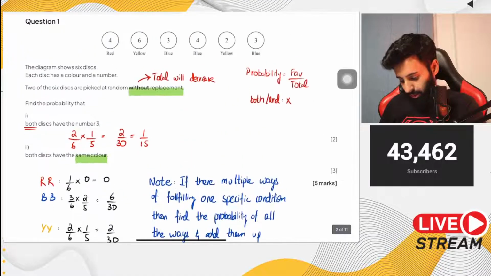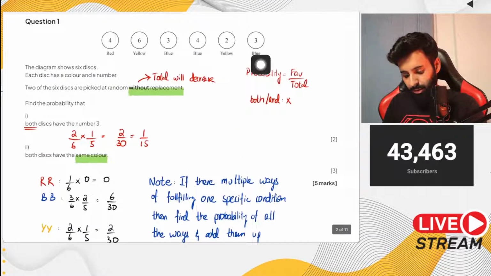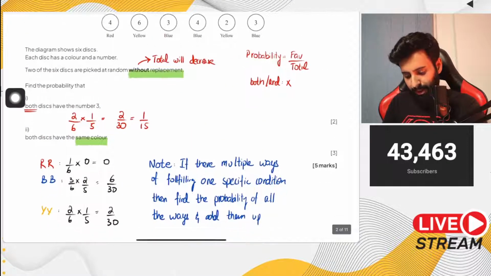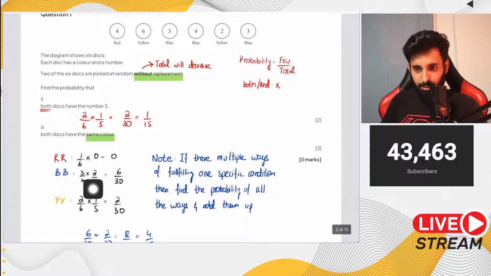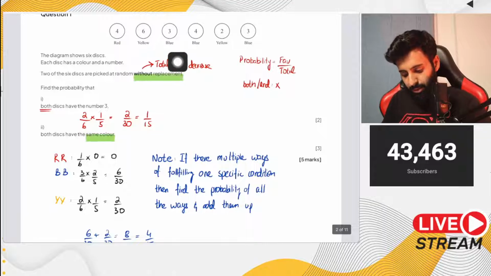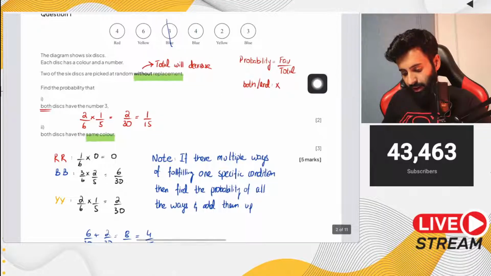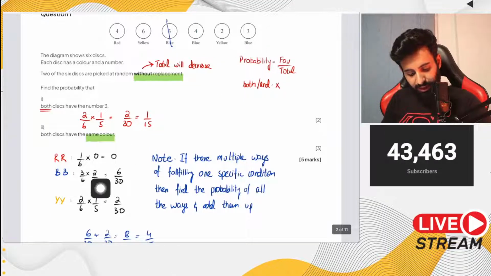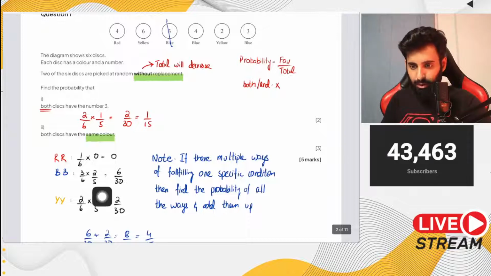Blue कैसे क्या? Okay, अभी बता देता हूँ. So you have 3 blue, all right? So the probability of drawing a blue in the first attempt is going to be 3 upon 6. Then it's going to be 2 upon 5. Why? Because 1 blue will go, and now अगर एक blue कम हो गया, that means for the second time you have 2 favorable and 5 total. That's why.